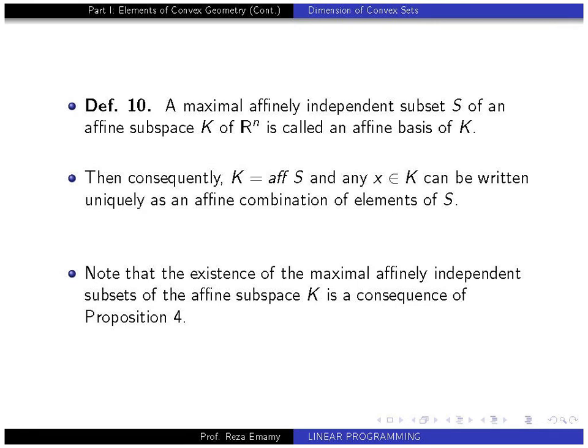There is a note here: the existence of the maximal affinely independent subset of K is a consequence of proposition 4. Remember that we know the definition of the dimension is well defined in the linear case. All the bases have the same cardinality, and the maximal set exists there. We know that because the dimension of every subspace is less than or equal to n. So this definition is also well defined in the affine case, and these maximal affinely independent subsets exist in the affine case.